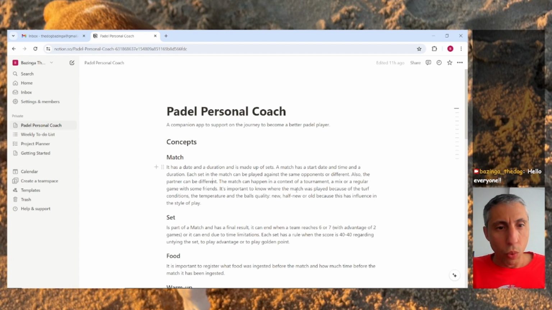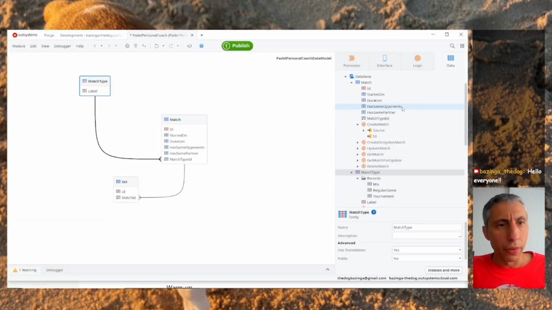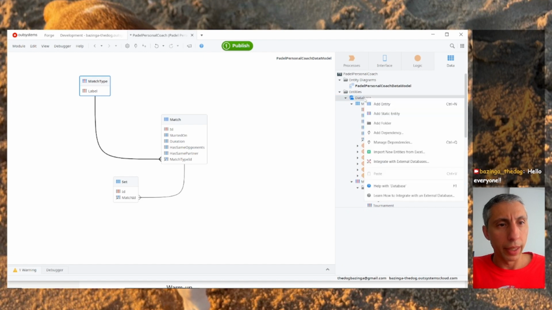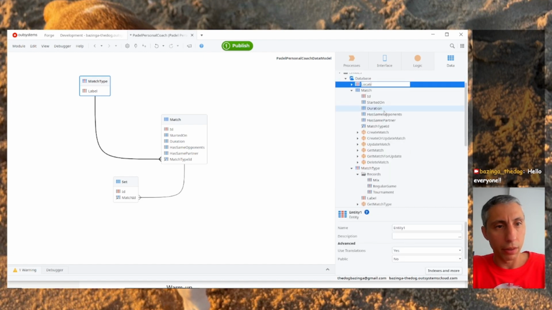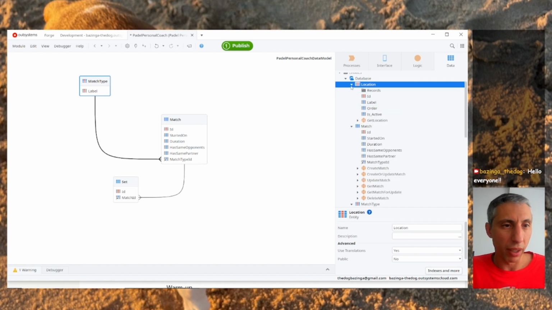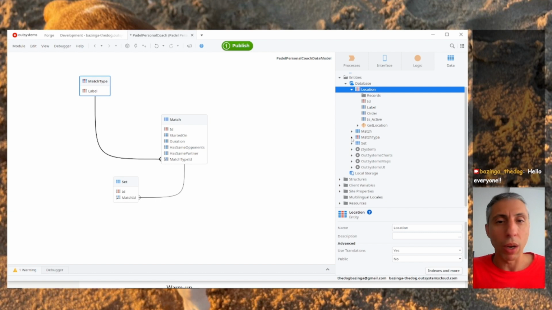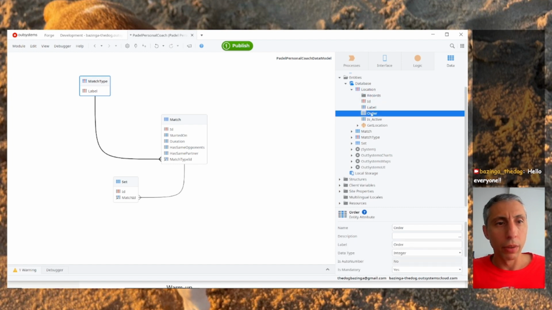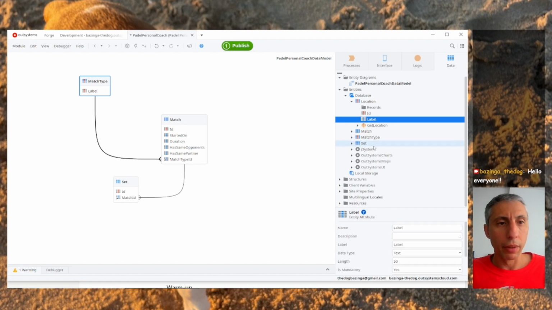It's important to know where the match was played because of the turf conditions, the temperature and ball quality, because of the style of play. So we need to have a location, right? Let's add also a static for the location. Maybe we can change this for a lookup, but for now let's use a static. Like I said, a lot of the things might change along the way while we're developing. It's good to see how to refactor, how to implement processes so we don't lose data when we refactor our data model, for example. So in this one, let's keep the label, and maybe we might need more information, but let's just keep the label for now.